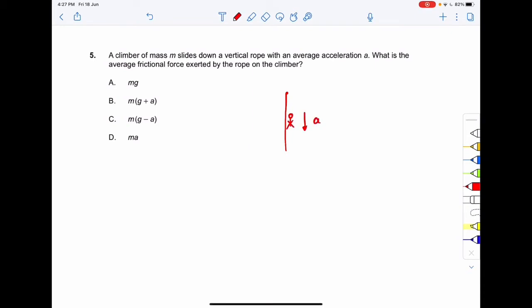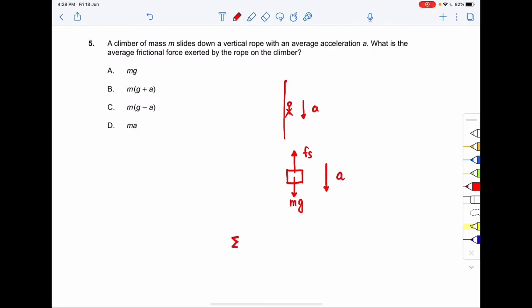If I draw the free body diagram of the climber, the weight of the climber will be mg, acting downwards. The frictional force on the climber will be upward. Why? Because the friction will try to resist the downward acceleration of the climber. So the frictional force will be upward, and the acceleration of the climber is downward, which is equal to a.